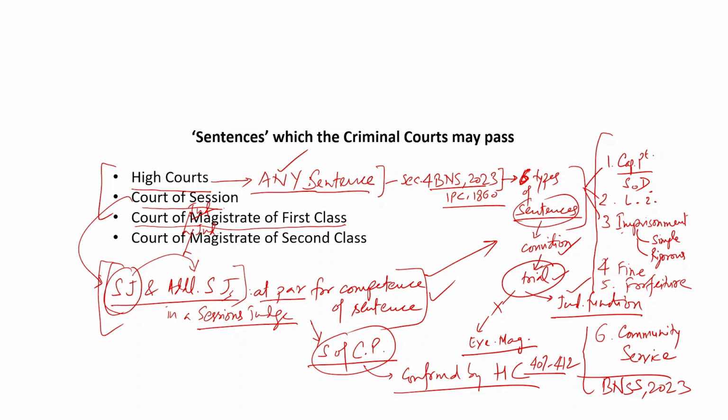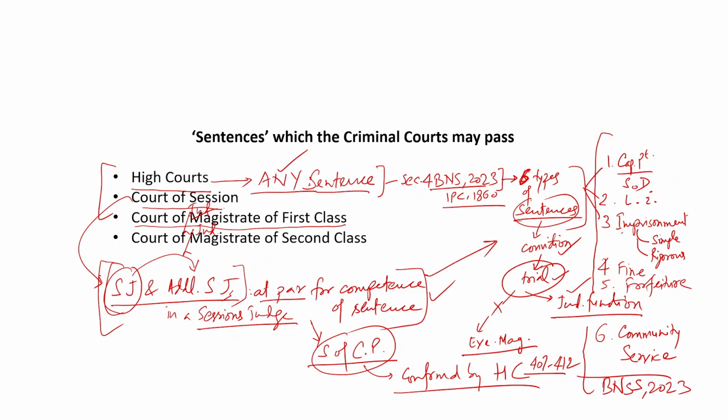So, whereas judicial magistrate second class would be passing imprisonment up to 1 year, fine up to 10,000 rupees, or both, or community service, judicial magistrate first class can pass imprisonment up to 3 years, fine up to 50,000 rupees, or both, or community service. Whereas CJM may pass imprisonment up to 7 years, fine unlimited, or both, or again community service.